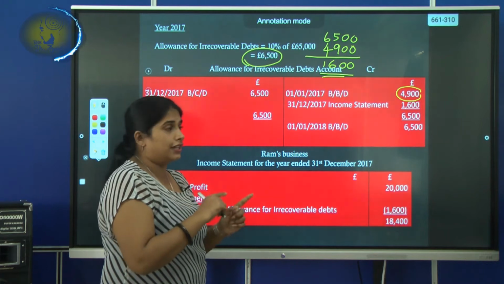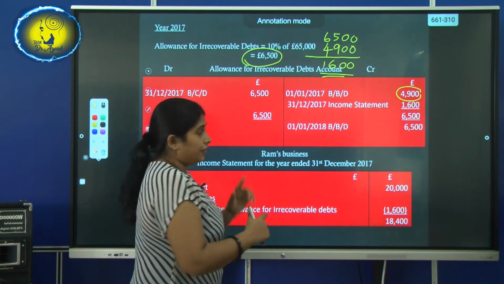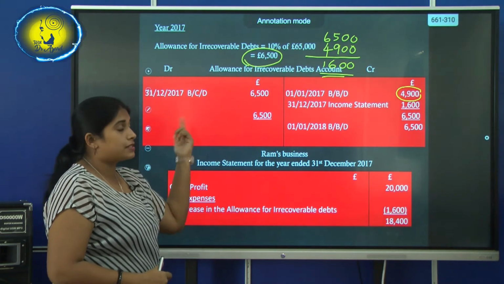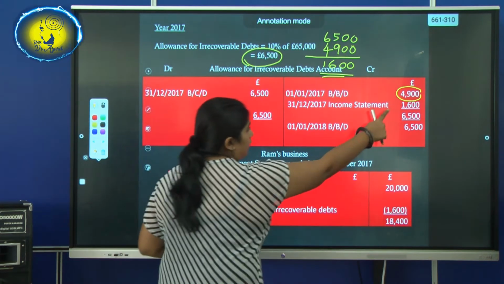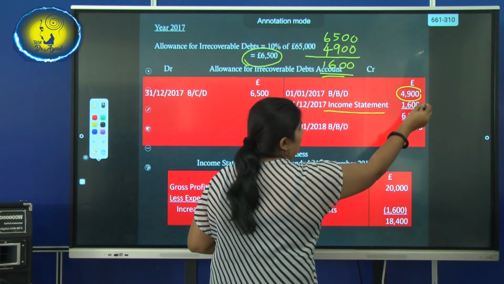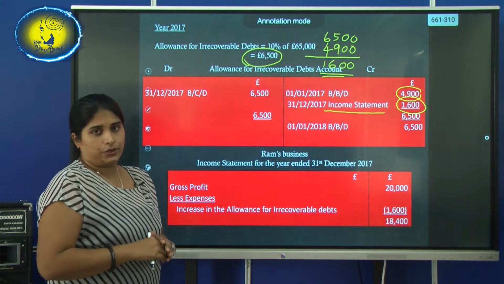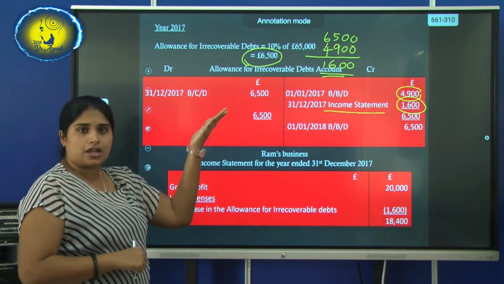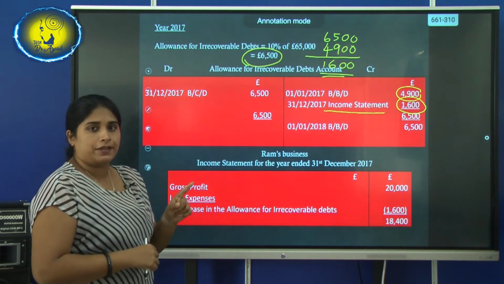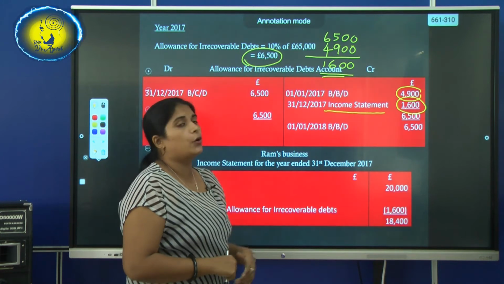Now here, are you cancelling or adding? You have to add. That means you have to record on the same side. That means for the income statement, it's an increase, so you have to assume it as an expense. So the income statement will be debited and the allowance for recoverable debts account will be credited. That's why I have written income statement 1,600. So 4,900 is already allocated, but this year it has to increase to 6,500. So there is a difference of 1,600, which is an increase in expense. So the income statement will be debited and the allowance for recoverable debts account will be credited.